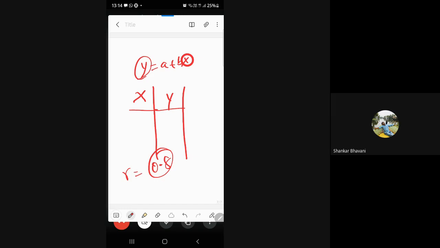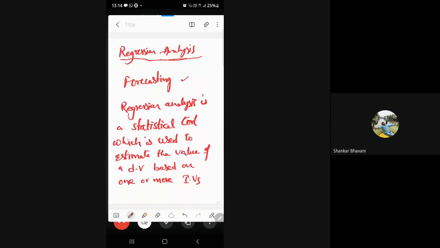When there is a relationship between x and y, obviously there should be a dependent variable and an independent variable. Suppose the correlation coefficient is 0, that means x and y are not at all correlated, and further regression is not possible. I hope you understand. Yes, sir. Please repeat once again.